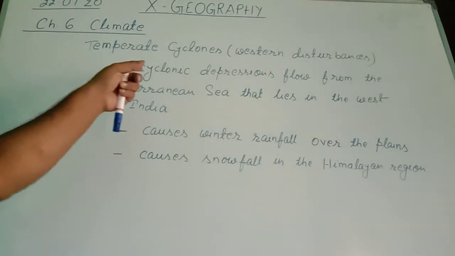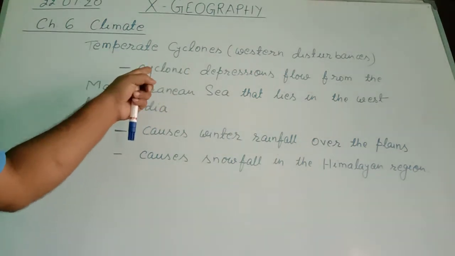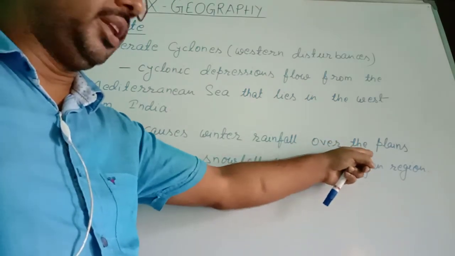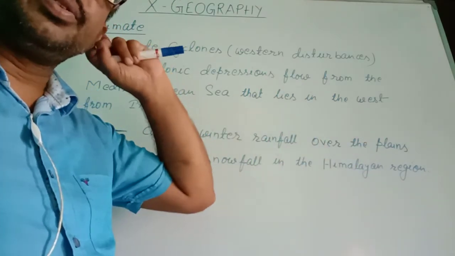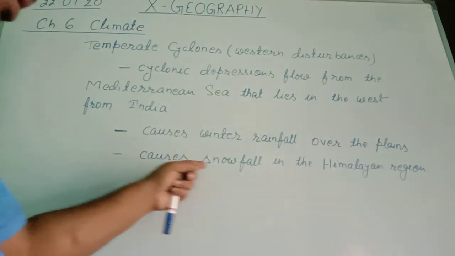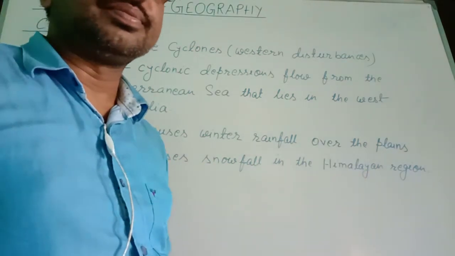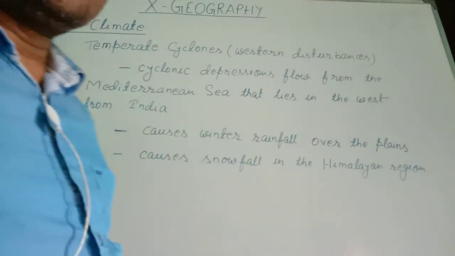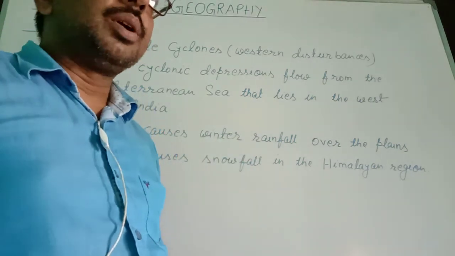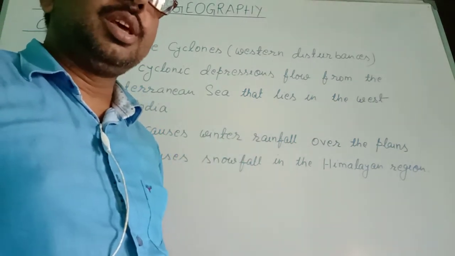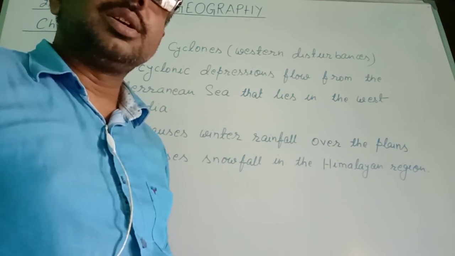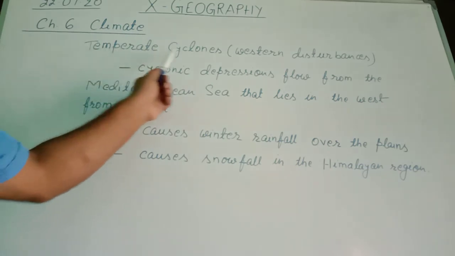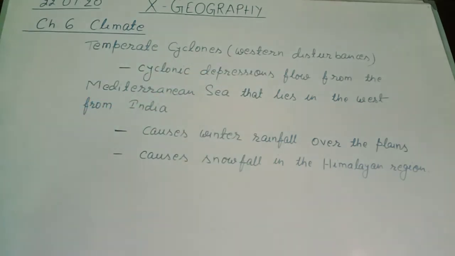So these cyclonic depressions are responsible for the rainfall in plain area in winter season and snowfall in the Himalayan region. So this winter rainfall is beneficial for the cultivation of wheat in the northwestern region of India. So this is temperate cyclone or western disturbances.